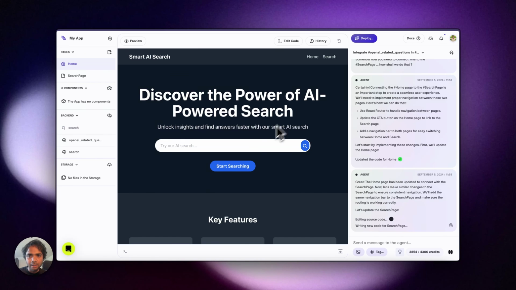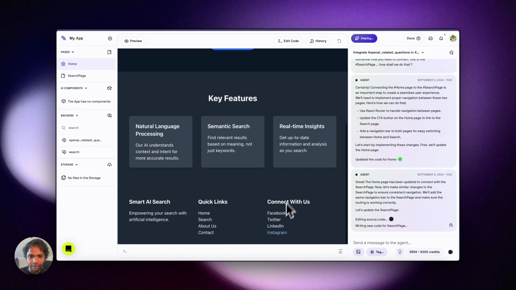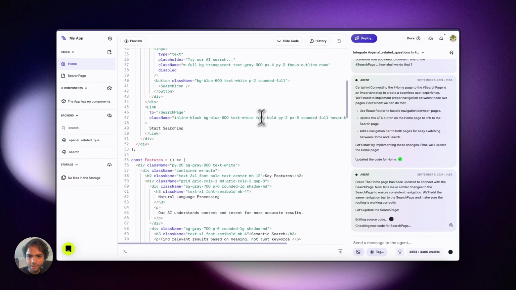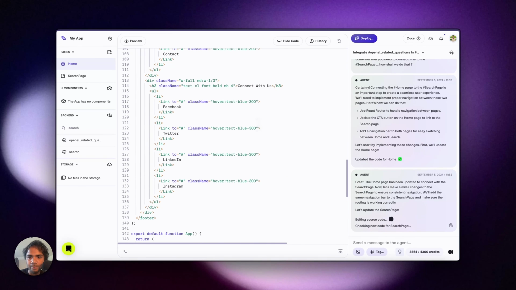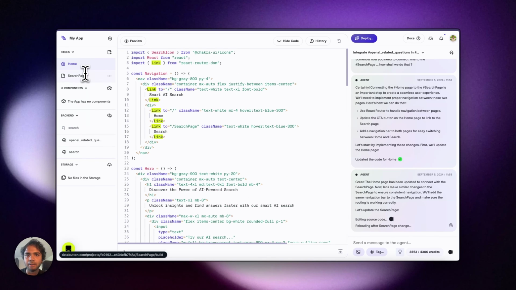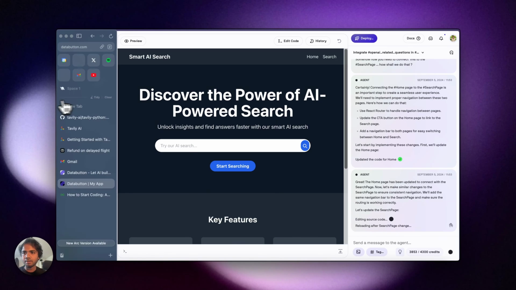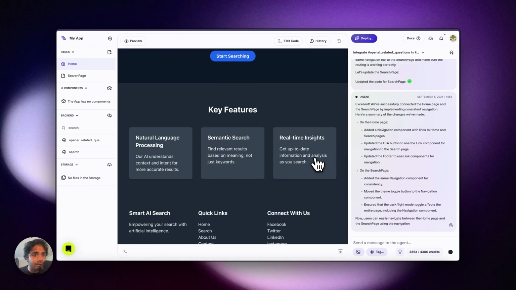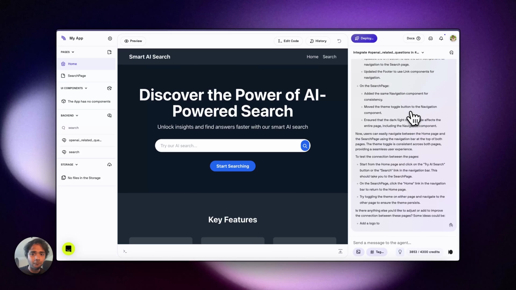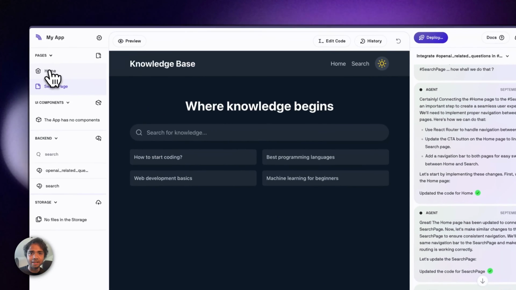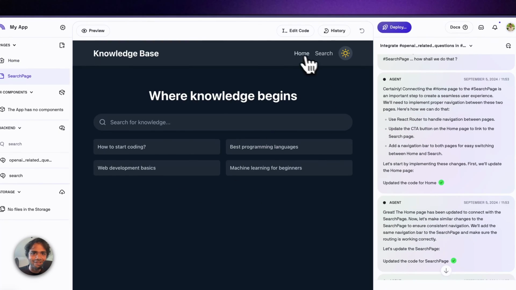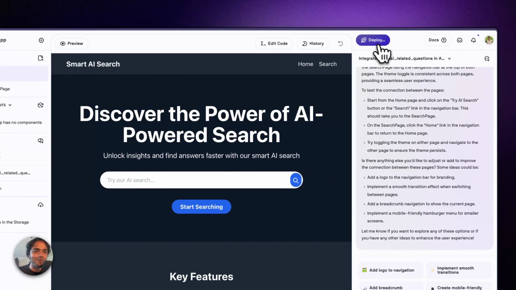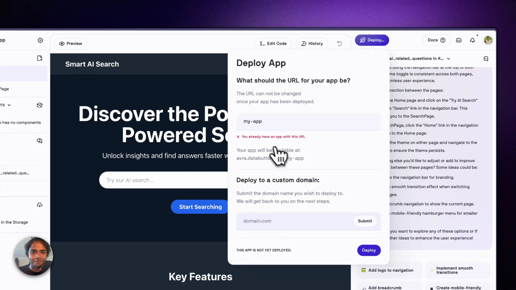That's the only thing. The landing page looks sick. I really think it's pretty sick. I don't know where this would take me, but Twitter should be somewhere in the code. Yeah, there is no link, so you can just connect your own link. That's super cool. Let's see what it comes up with. Excellent. We have successfully connected the homepage with this. So basically search takes there. Oh wait, so we have this. It takes the homepage. This is super cool. I think it's time to deploy.